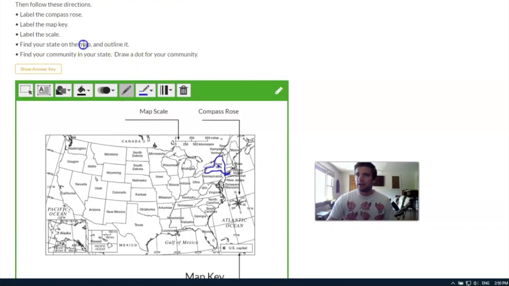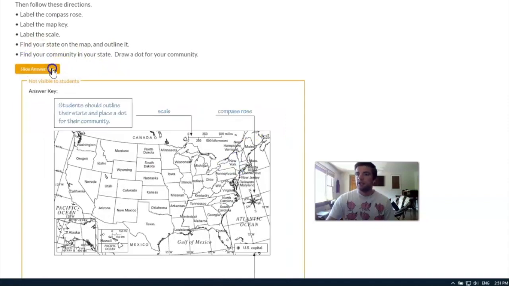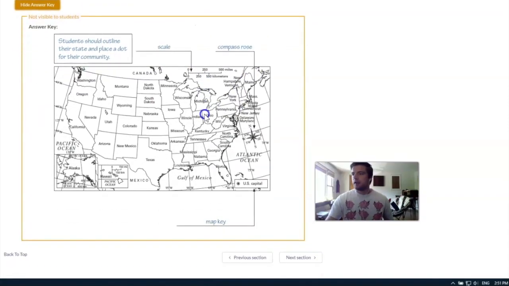And check that out. We've actually done every single thing on these directions so far. Good job, guys. Let's check the answer key, see how we did. And yeah, we did really well. Scale, compass rose, map key. Nice job. I promise that we're going to get to do more interesting things with maps and actually use them in some lessons later on.